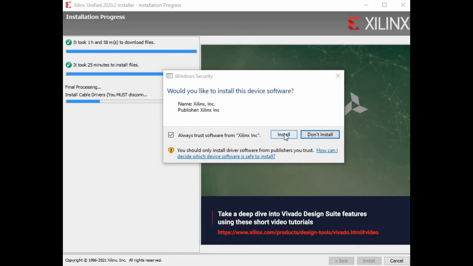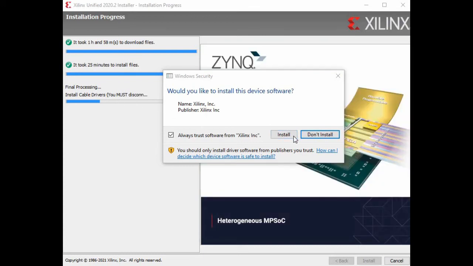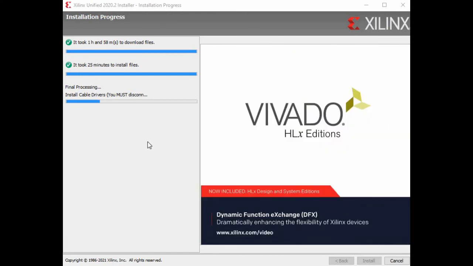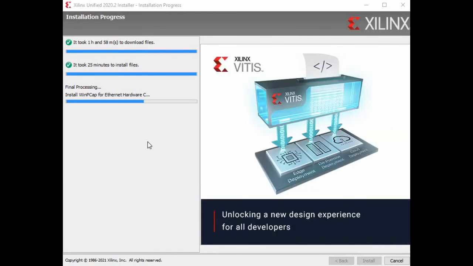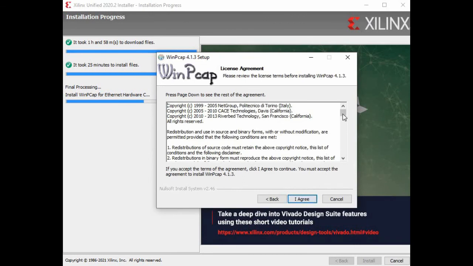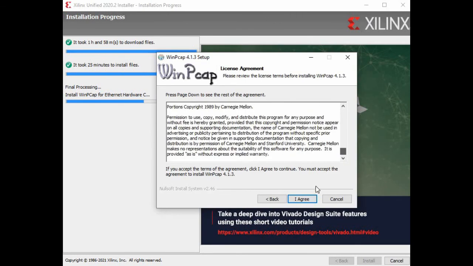So it'll ask you a few prompts along the way. Go ahead and click install. When PCAP 4.1.3 installation, go ahead and click next. Agree to the license agreement. I agree.